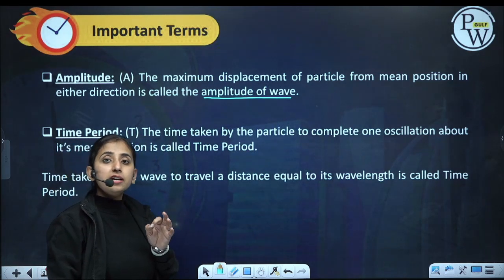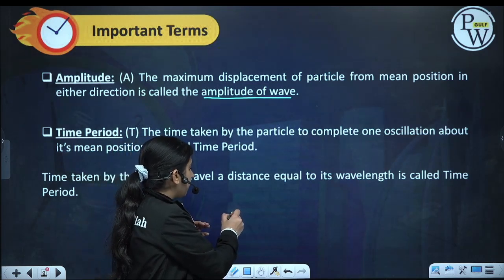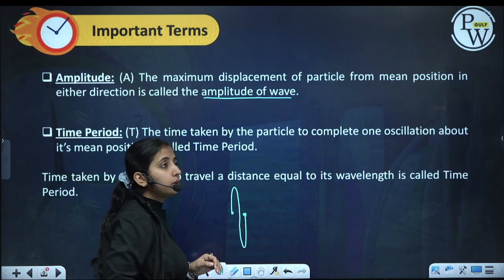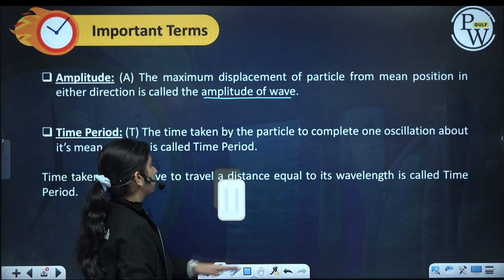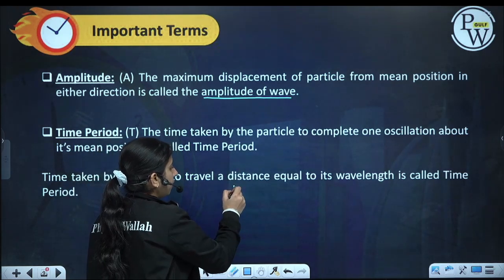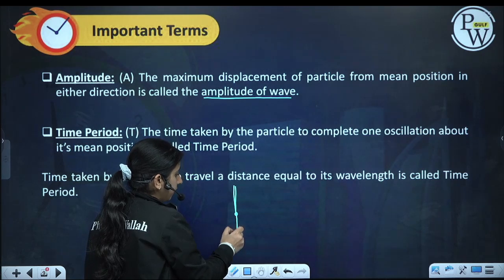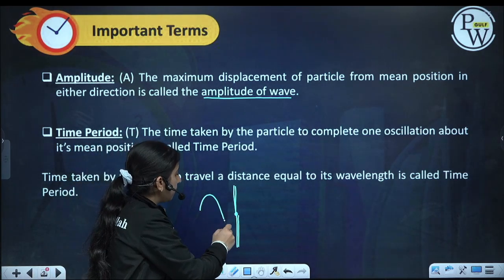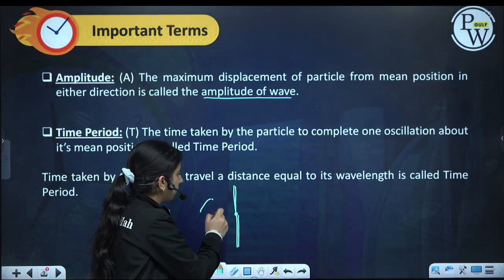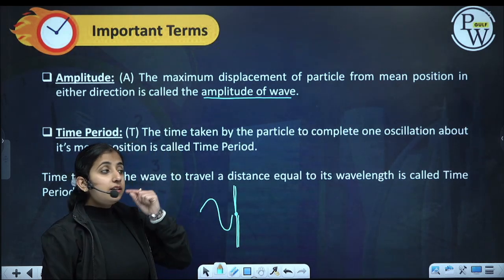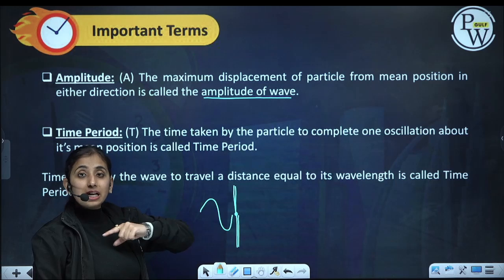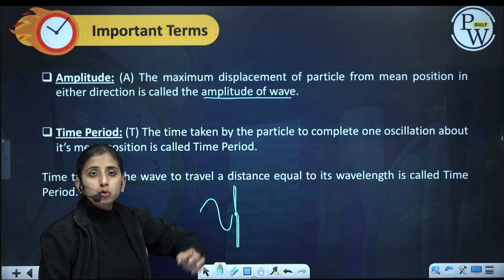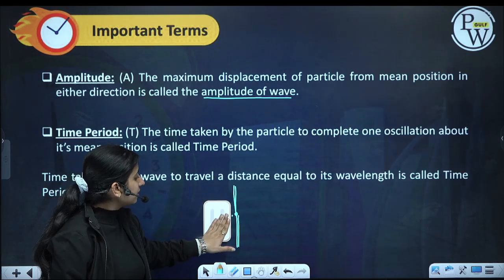Now in this case, if my particle starts from here and does a complete oscillation and comes back to its mean position like this, it goes up, comes down, goes down, then comes up, till it receives the disturbance. Whether the disturbance completes one cycle and I get the same displacement again, in the meantime I should do one oscillation. So both cases are same.